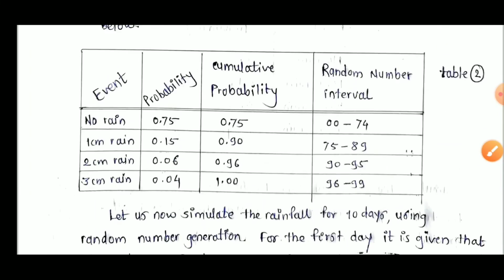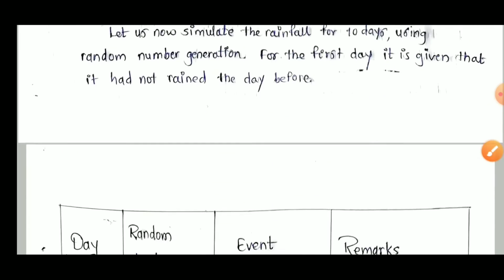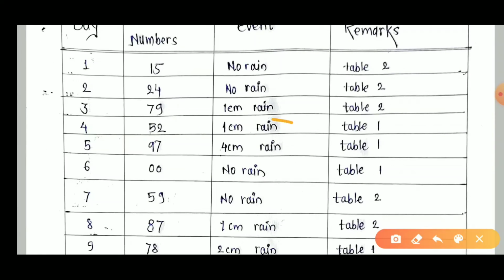For this 52 I go to table number 1, and the range of 52 is 50 to 74, which means 1 centimeter rainfall. Again from table number 1 I had 1 centimeter rainfall on the fourth day. Now for the fifth day I obviously refer to table number 1 because the previous day was rainy, and now I generate 97 randomly.